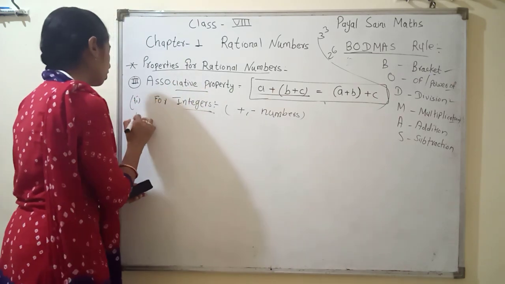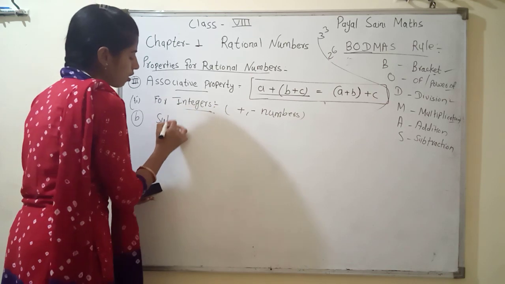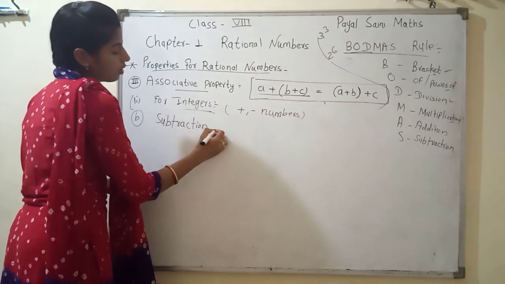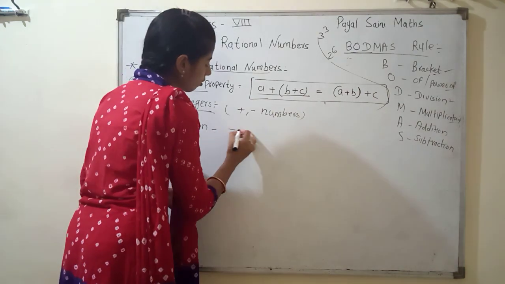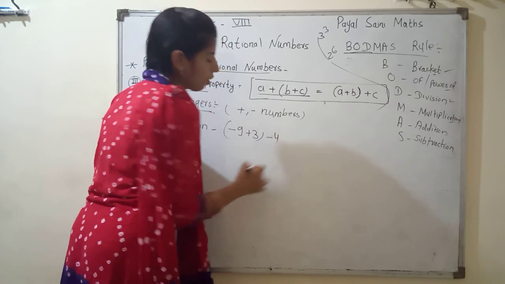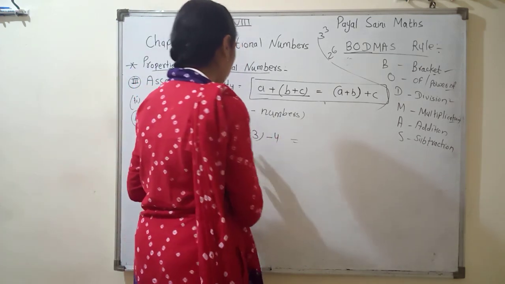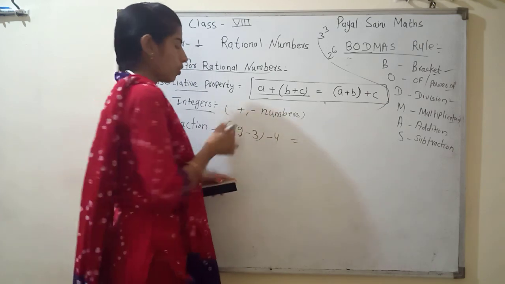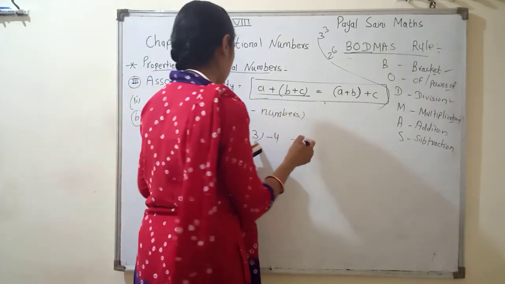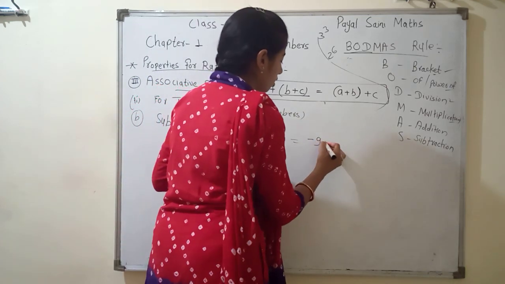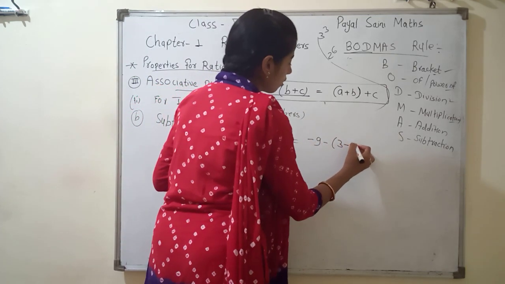Now B point for integers, subtraction. For subtraction, I write here minus 9 plus 3 minus 4 equal to, and I also write here minus 9, because we do subtraction. Then next is minus 9 outside the bracket, then minus (3 minus 4).